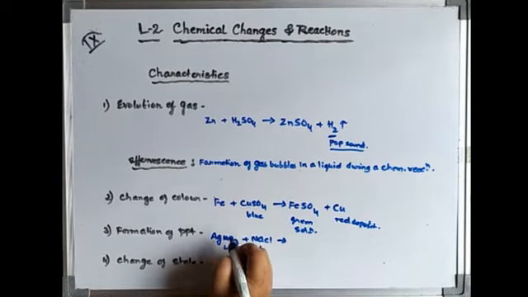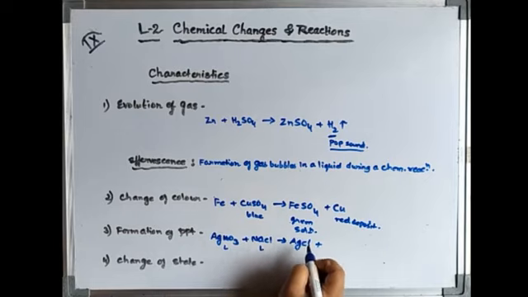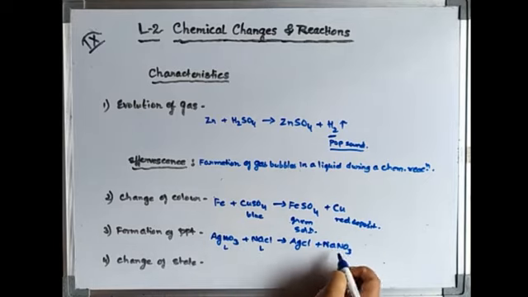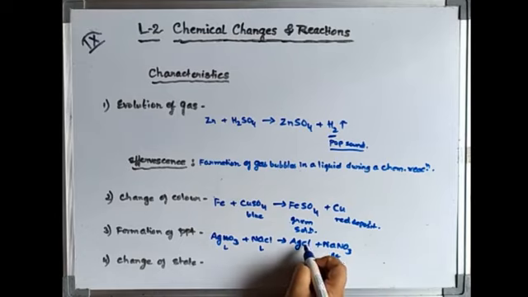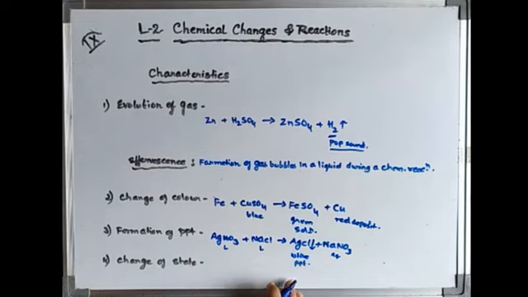When they react, they will interchange their radicals. That means AgCl plus NaNO3. Now all salts of sodium are soluble, so it is also aqueous, no problem. But AgCl is an insoluble salt, so it forms a white precipitate in the solution. So it gives a white precipitate as one of the products. The rest are all soluble.